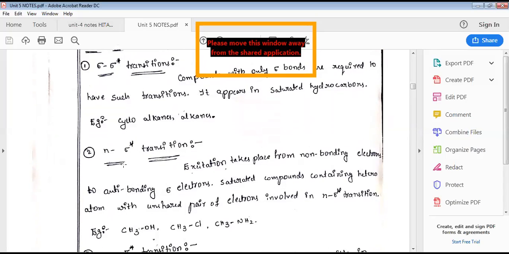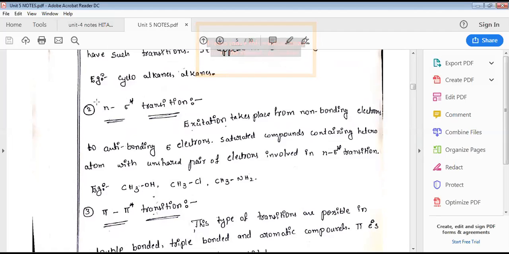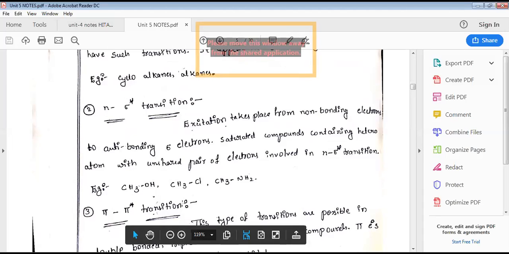The second is the n to sigma star transition. Non-bonding electrons are excited into sigma star, that is, sigma anti-bonding. This is called n to sigma star. Non-bonding electrons are nothing but lone pairs of electrons present on the functional group. Functional groups with heteroatoms especially have these lone pairs. In the OH group, oxygen has 2 lone pairs.